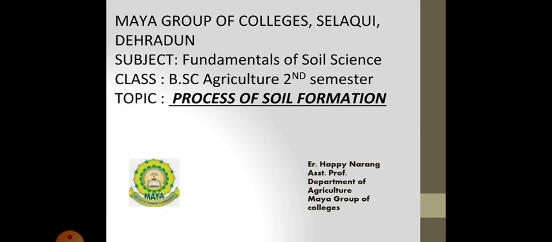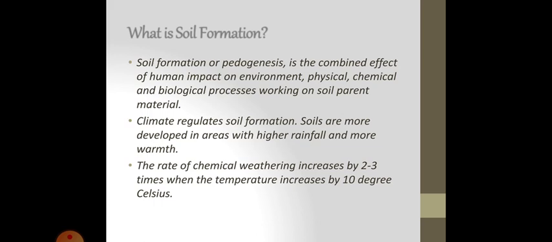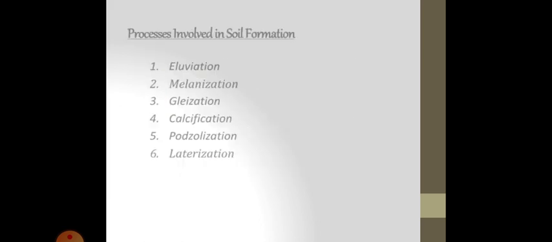Today I am going to cover the topic that is process of soil formation. So first we should understand what is soil formation. Soil formation or pedogenesis is the combined effect of human impact on environment, physical, chemical and biological processes working on soil parent material. Climate regulates soil formation. Soils are more developed in areas with higher rainfall and more warmth. The rate of chemical weathering increases by 2 to 3 times when the temperature increases by 10 degrees Celsius.